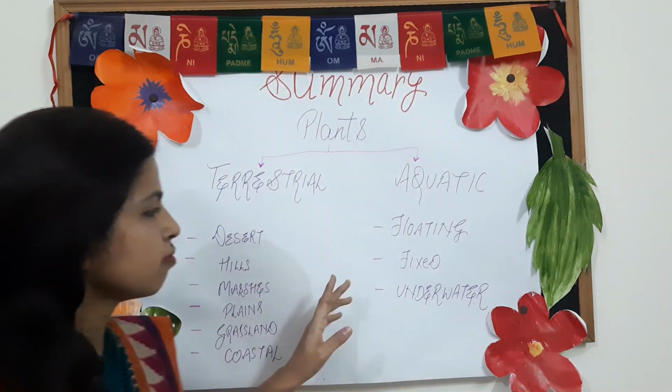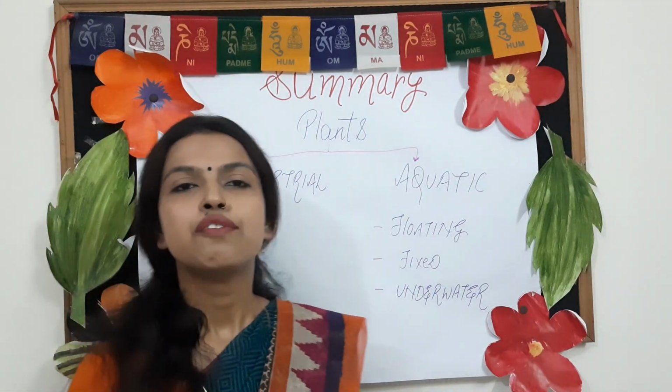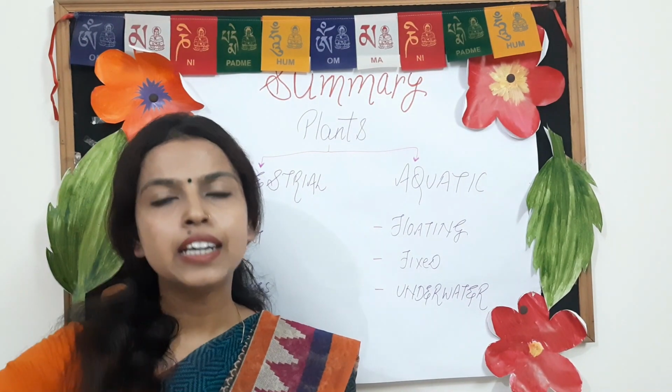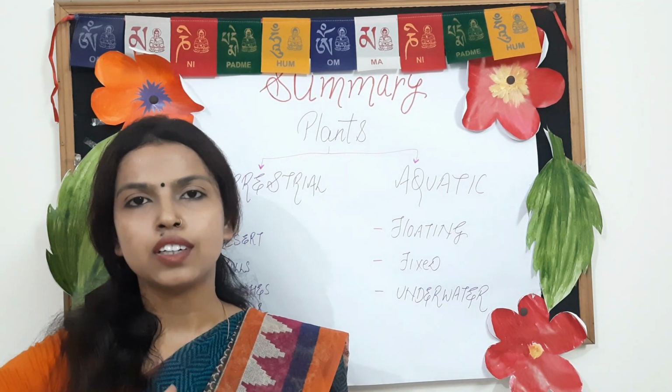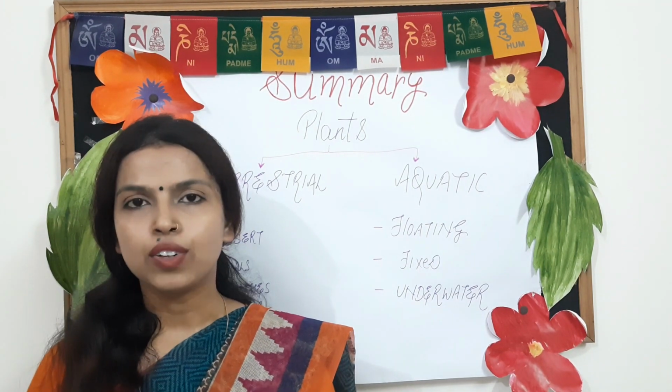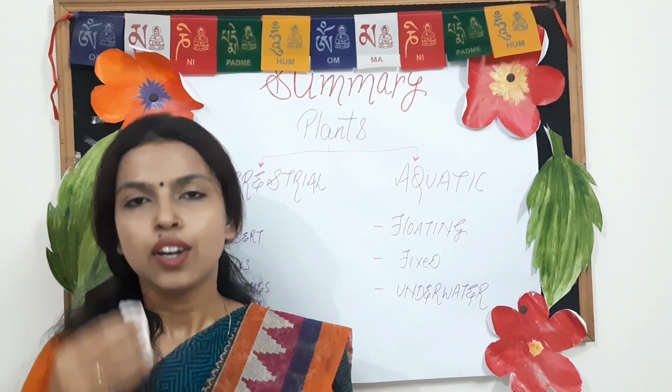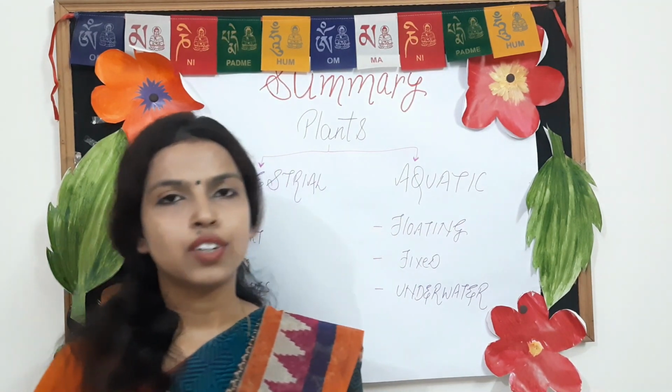Then underwater, which are submerged completely underwater, like red algae, brown algae, or corals. So these are called underwater plants.